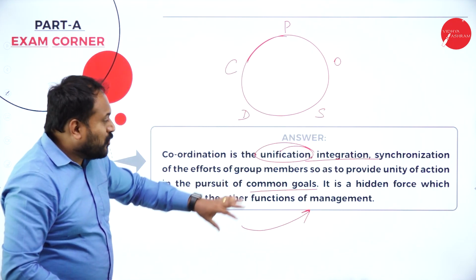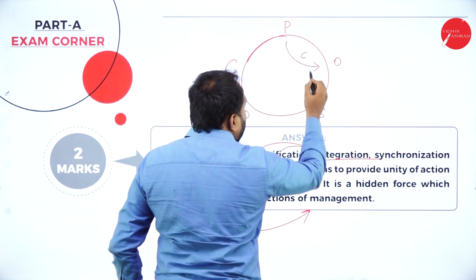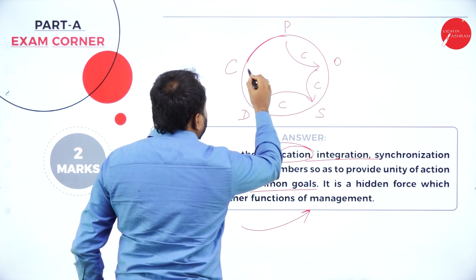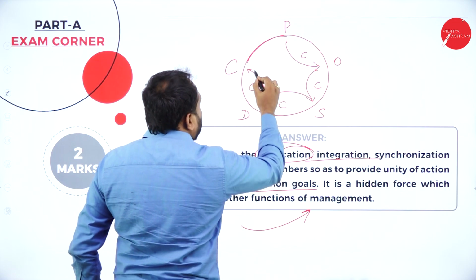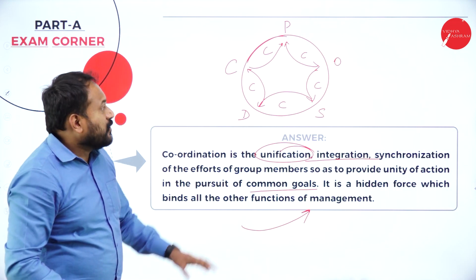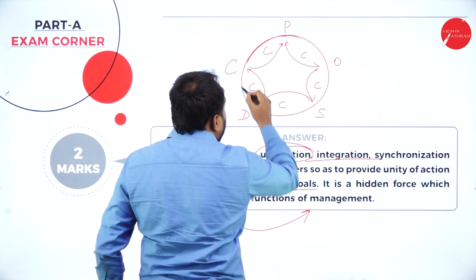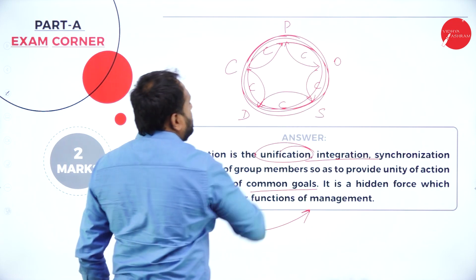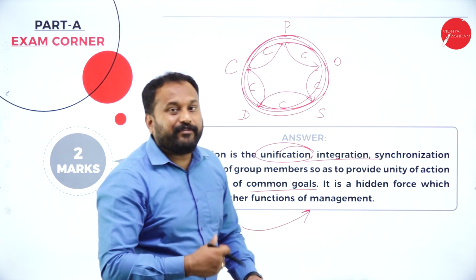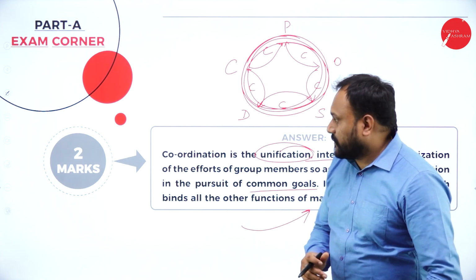So what happens is coordination is everywhere. When you plan and when you organize, coordination is there. When you organize and staff, coordination is there. Staffing and then directing, coordination is there. Controlling, there is also coordination. So what is it? Coordination is a hidden force. So that will actually make the entire process proper. This is how we need to understand coordination. So usually unification, integration, synchronization. That is what coordination does.